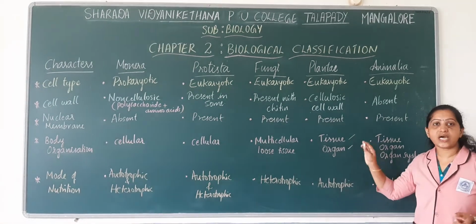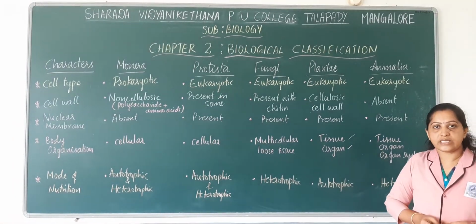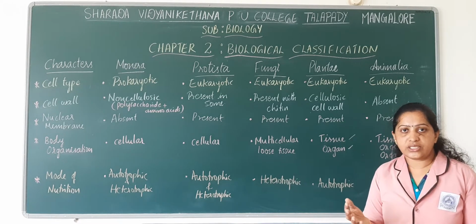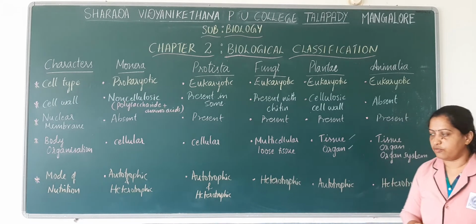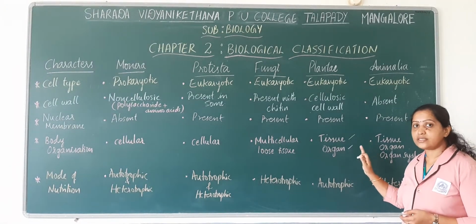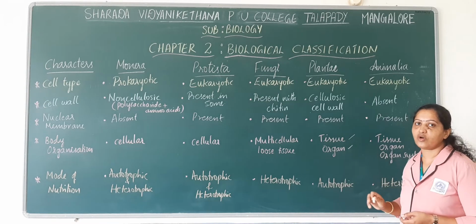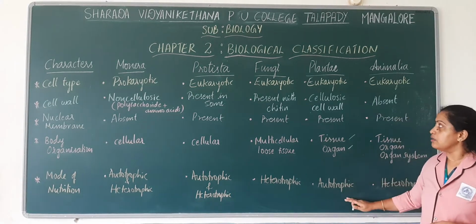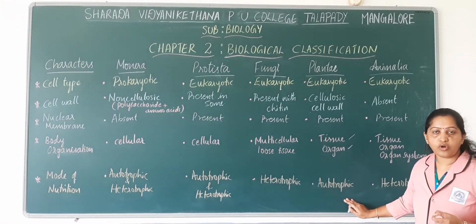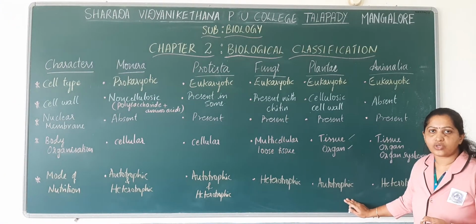You know that tissues are a group of cells which have a common origin and which perform similar functions. So many such tissues group together to form organs. But plants do not have organ systems. They have organs, but they do not have organ systems. Next, the mode of nutrition is mainly autotrophic.